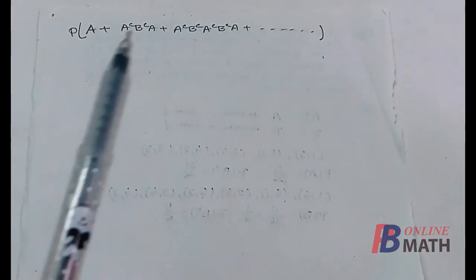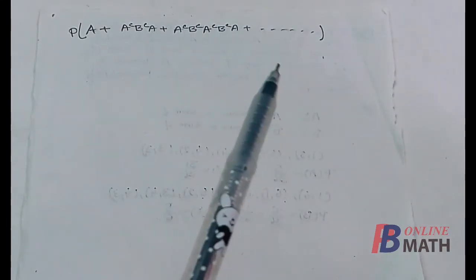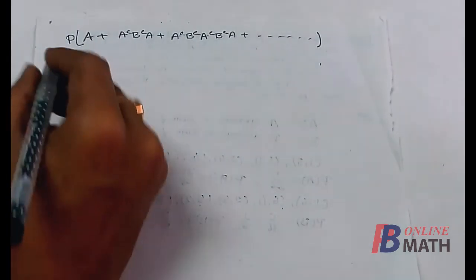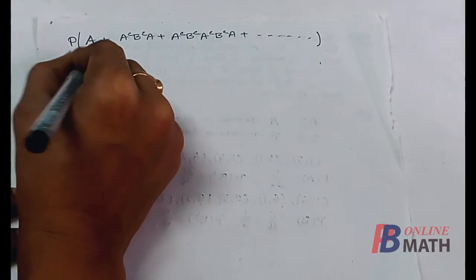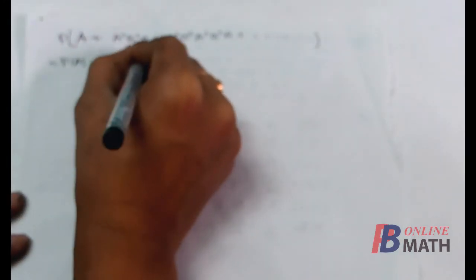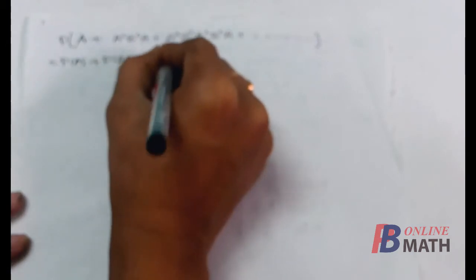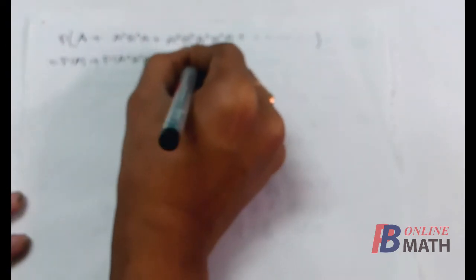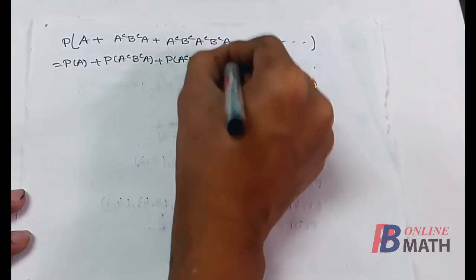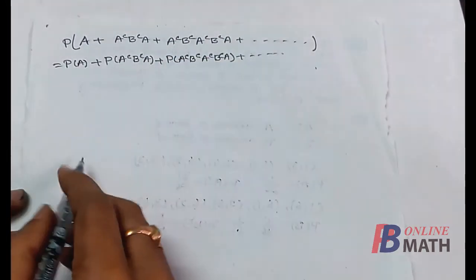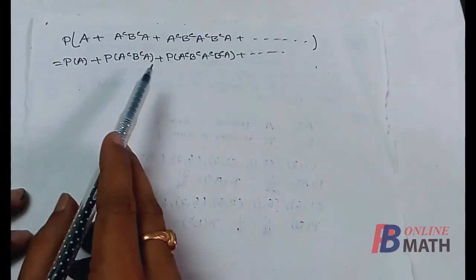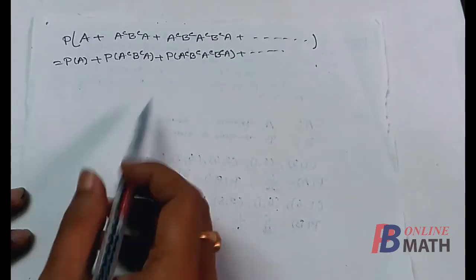Now interestingly, all these events are mutually exclusive. So by using the third axiom of probability, this is equal to the probability of A plus the probability of A complement B complement A plus the probability of A complement B complement A complement B complement A, up to infinity. Now A and B throw alternately, so these events are also independent.